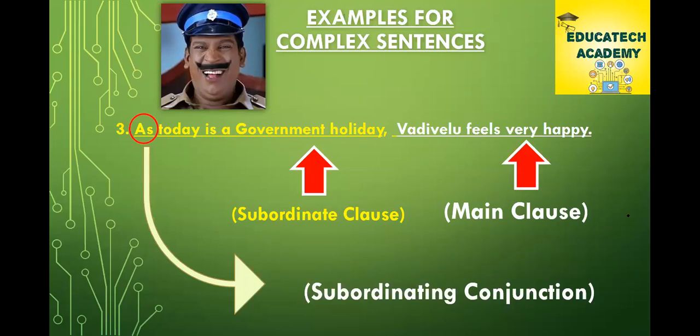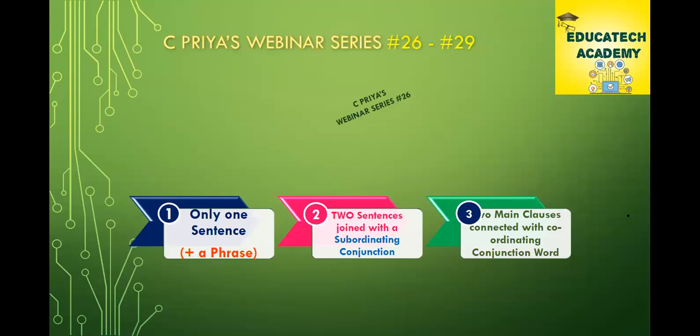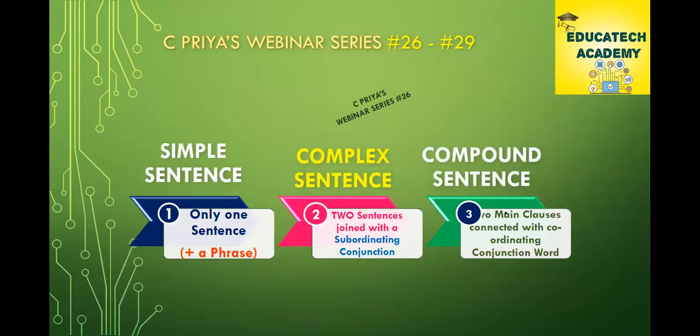Now we move to the last part. Today we complete two types of sentences, simple and complex, with the basic structures. Tomorrow we are going to discuss compound sentences. The compound sentences have two main classes. Imagine two main classes connected.